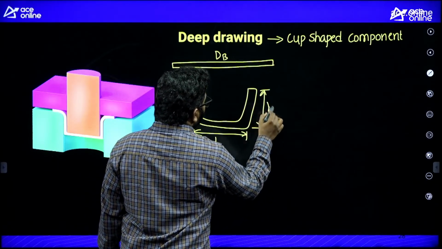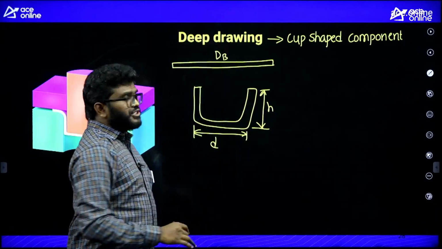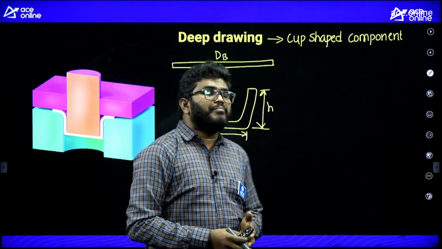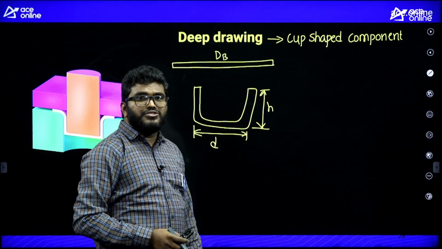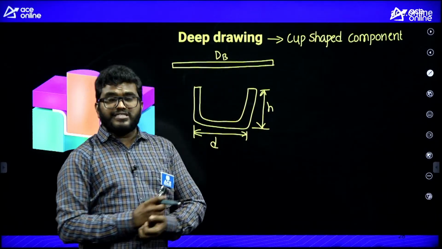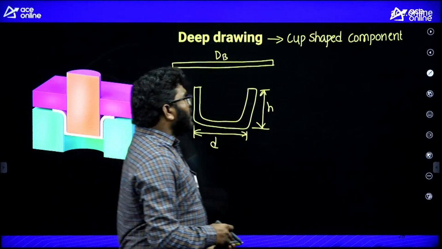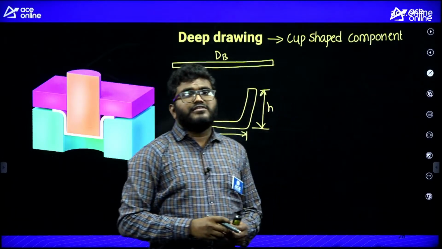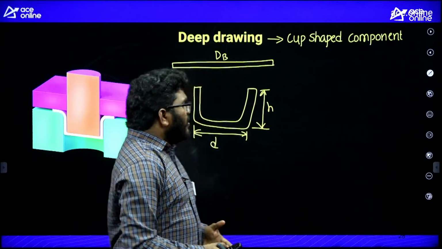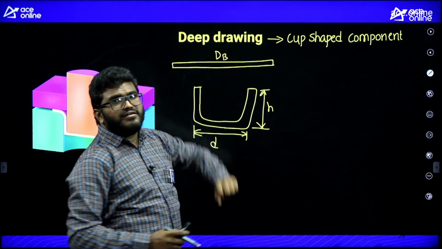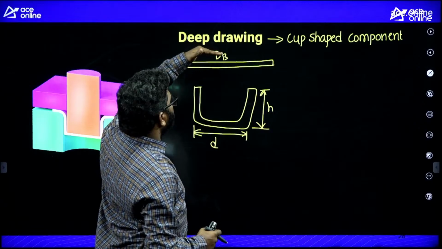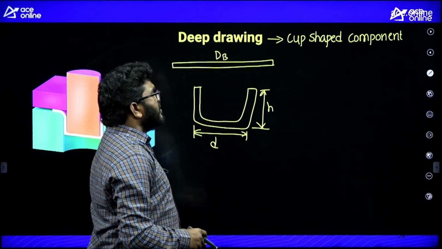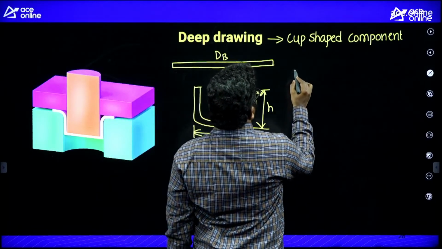So they will ask you a straightforward question. If I want to make a cup of diameter so and so, height so and so, what is the initial blank size required? To calculate that, you should equate the surface area. One side surface area of blank is equal to outside surface area of cup. You just follow this one.